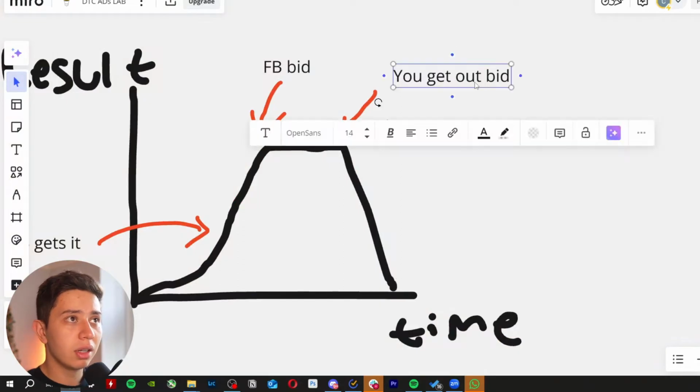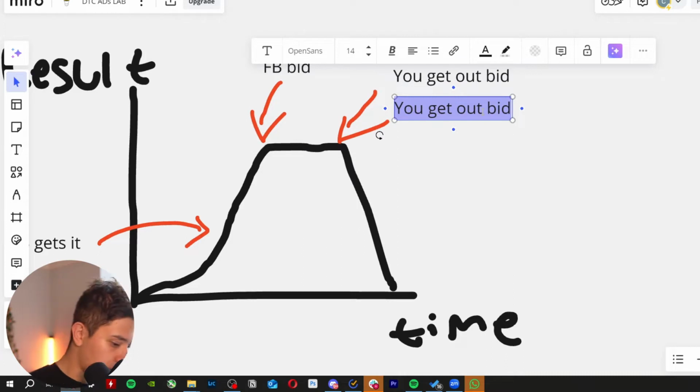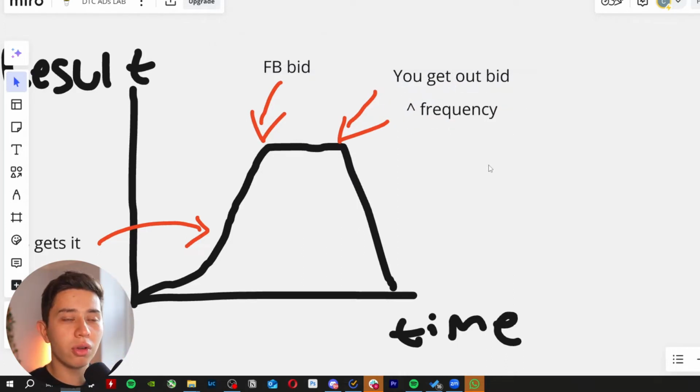And then what happens is with your budget, Facebook can't compete with these guys. And so what it does is it also increases your frequency. It starts to show your video to the same people as before, saying, hey, by the way, are you still interested in this ad that I showed you earlier? And then because your frequency goes up and the ad creative isn't good enough to get people in and buy something, your ads fatigue over time.